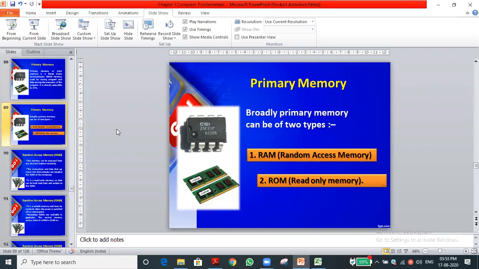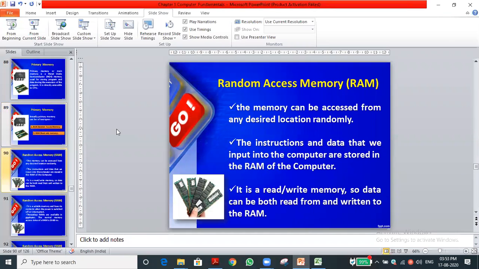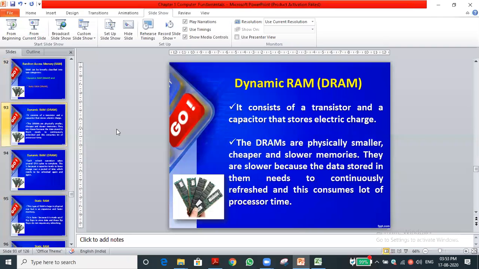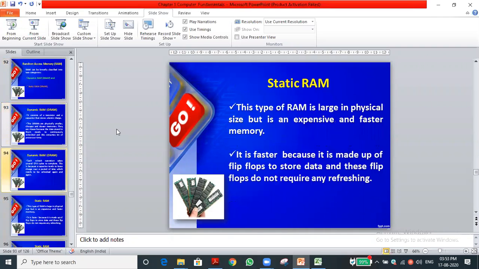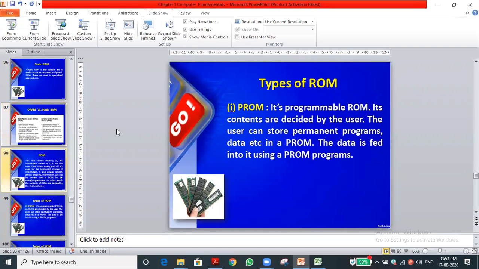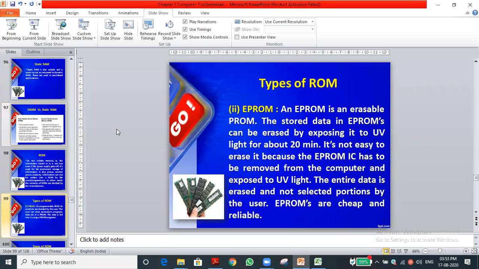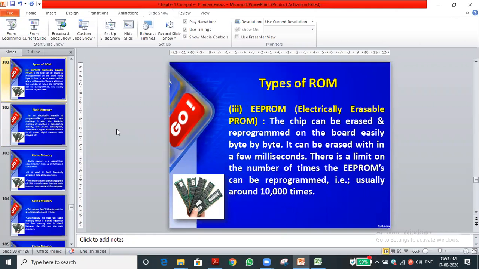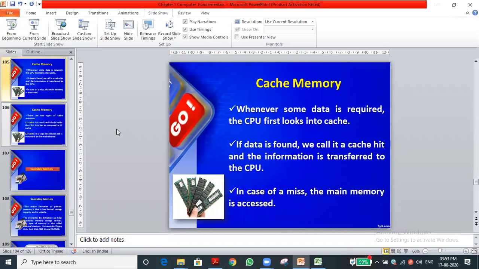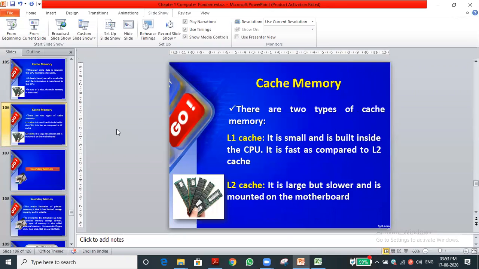Now we are going to RAM: full form of RAM, types of RAM, classifications of RAM that we discussed, and ROM also. What is the use of ROM, types of ROM, and where these types of ROMs are used, that concept also we discussed. Cache memory, level 1, level 2, level 3 cache, all we discussed. You did one homework also.